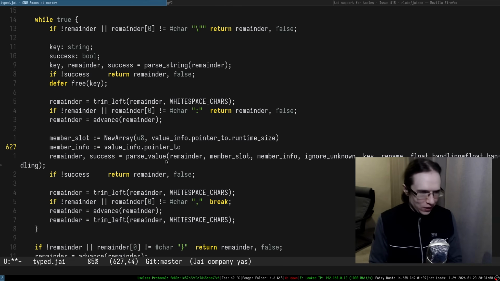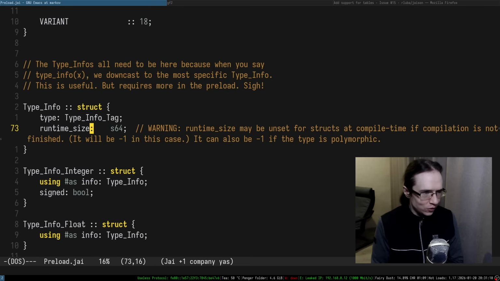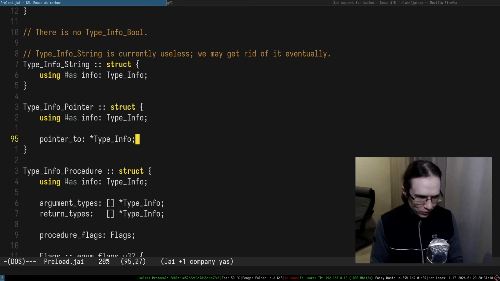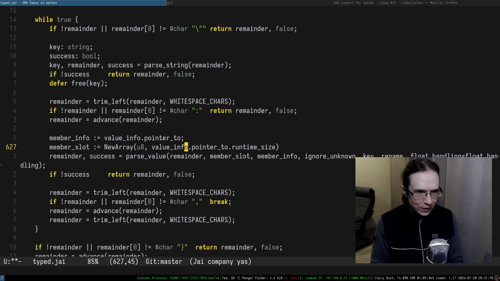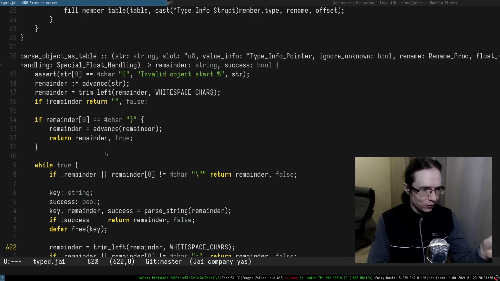Anyway, so the member info is the pointer, right? What is it pointing to? So this is a type info. Okay, that's pretty cool. And I suppose what I can do is a member info like this. So this is that. And then when I'm parsing a value, here is the slot, here is the info. Makes sense. That's it. I think we figured it out.